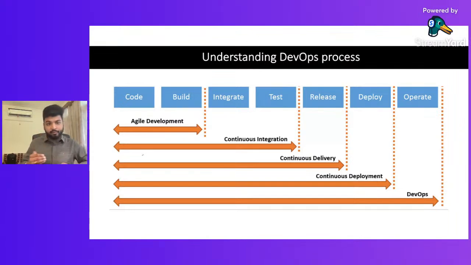We code, we build. That is the only part that the agile process focuses on. Then, when we move into the DevOps culture, we understand the value of continuous integration. If you make a website, again, I'm giving you an example, we make a login page.